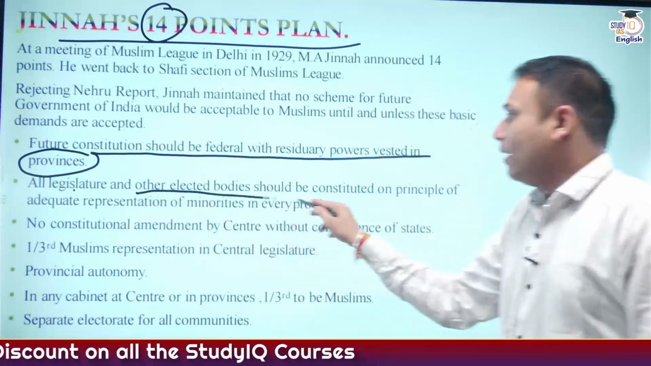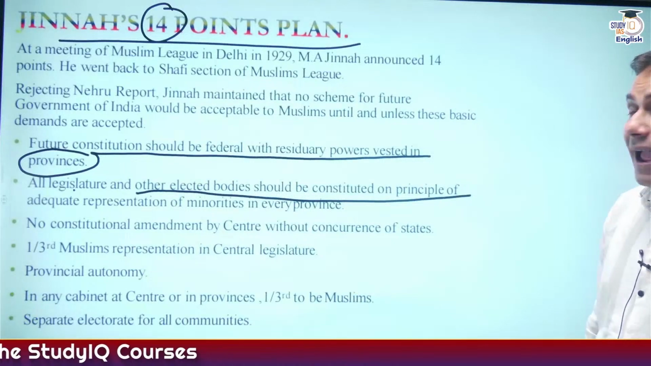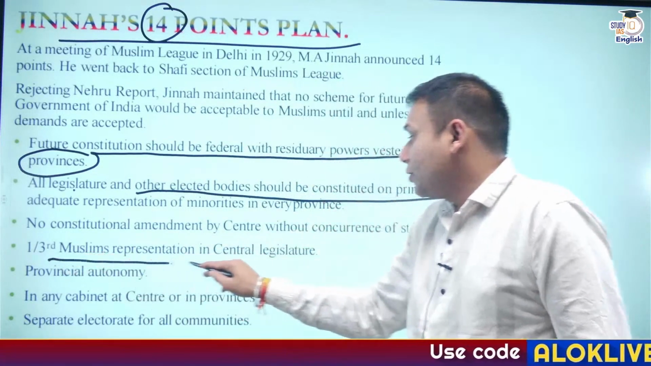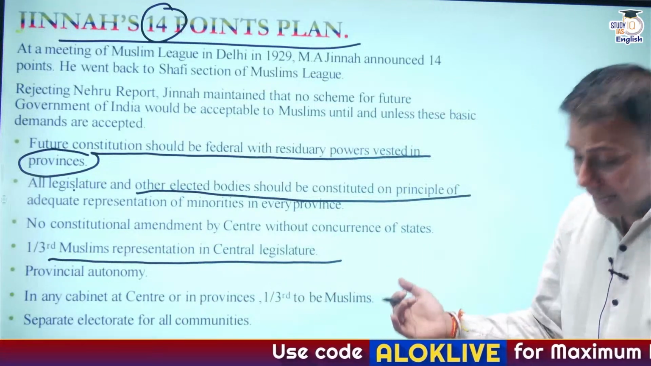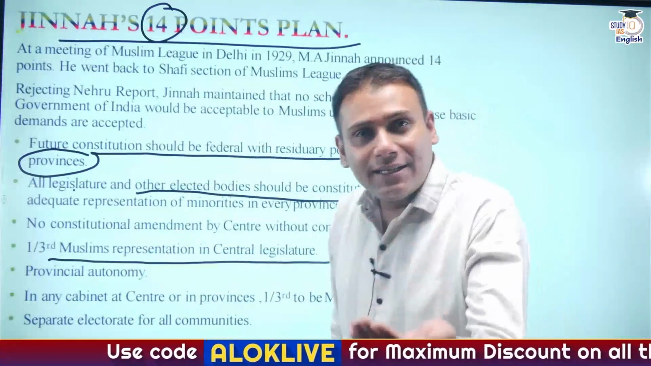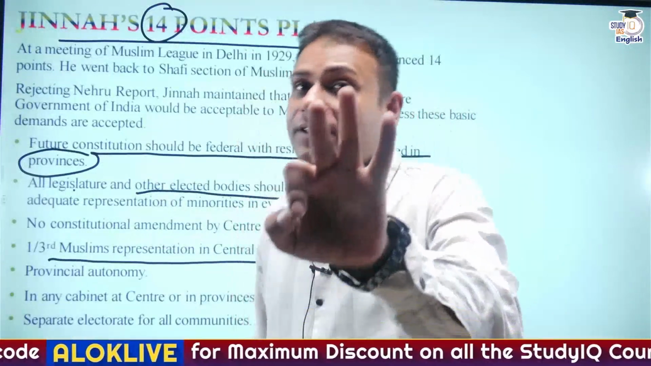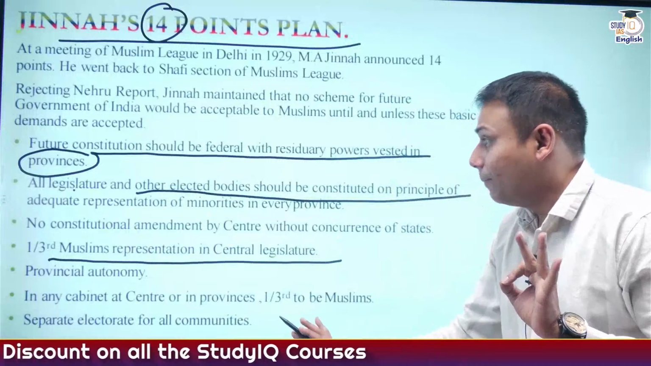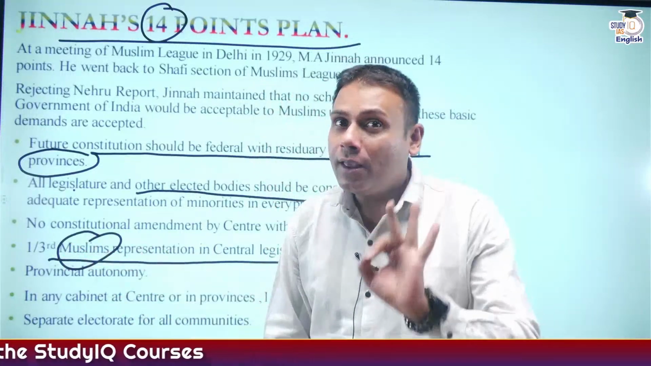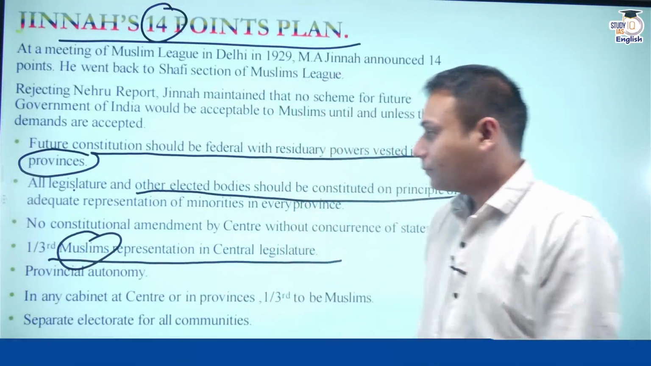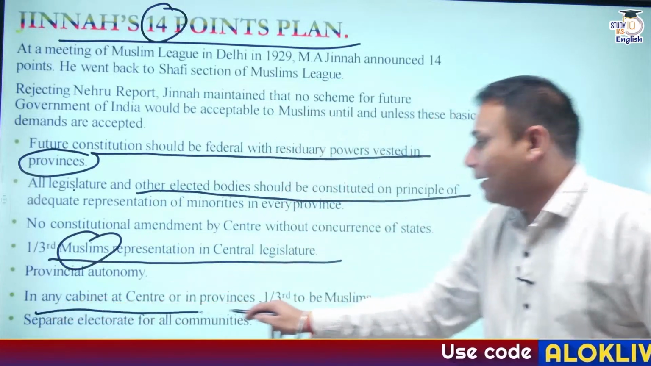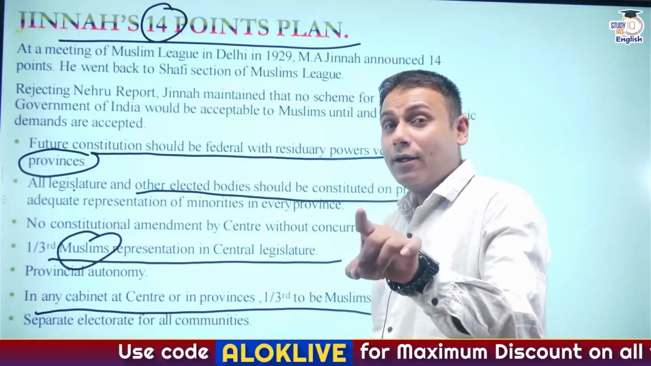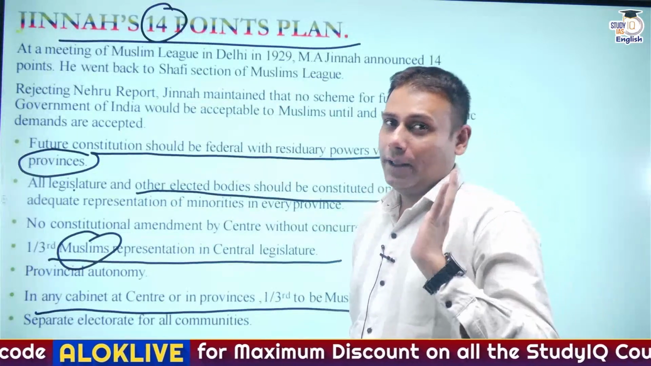All legislatures and elected bodies should be constituted on the principle of adequate representation to the minorities. One-third representation of Muslims in the central legislature. As discussed, if there are 100 seats in the central legislature, 33 seats should be reserved for Muslims. Guys, here the word is Muslim, not minority. In any cabinet at the center, one-third to be Muslims. Again, the word is Muslim, not minority.